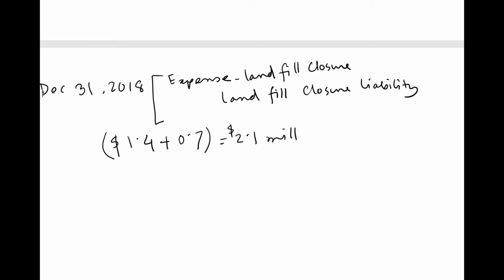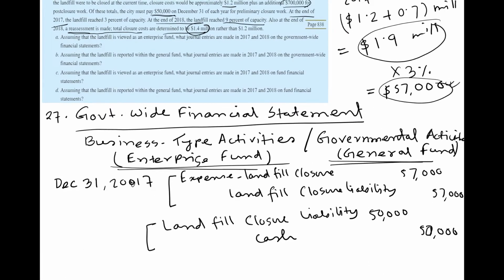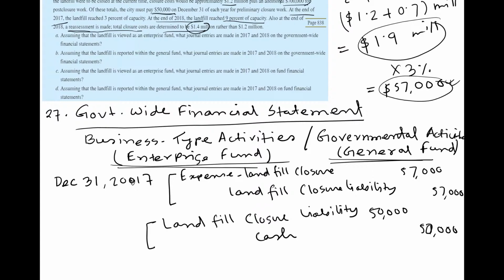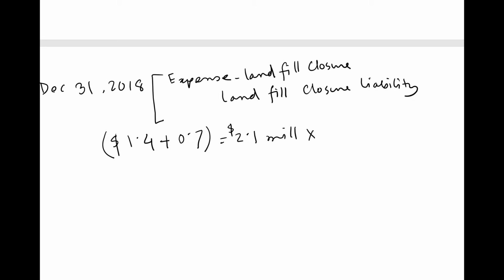And now we will see that at the end of 2018, they figure out that the landfill actually reached 9% of its capacity. So now if I take 9% of it, that is the total liabilities or total amount of expense incurred at the end of 2018. So if I take 9% of 2.1 million, it is actually